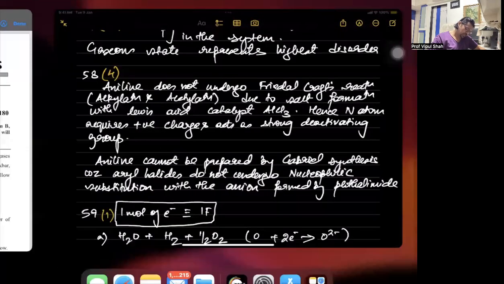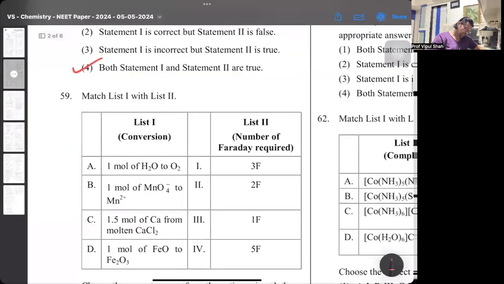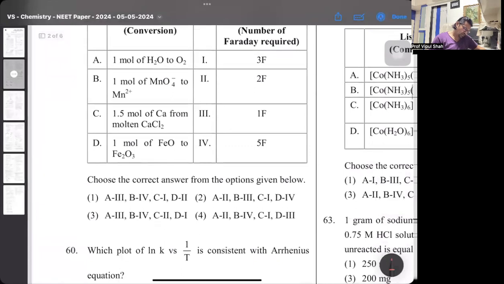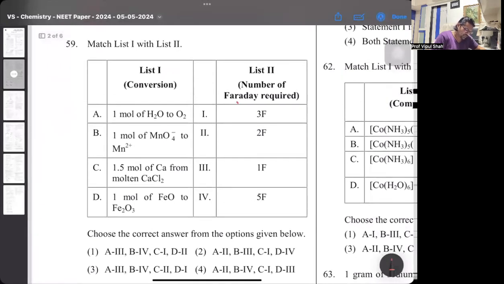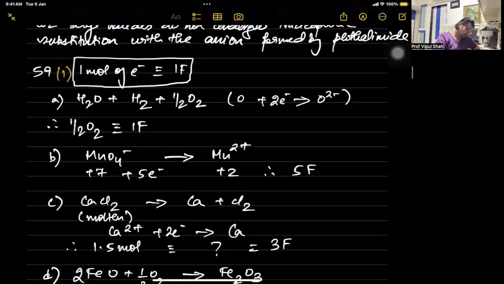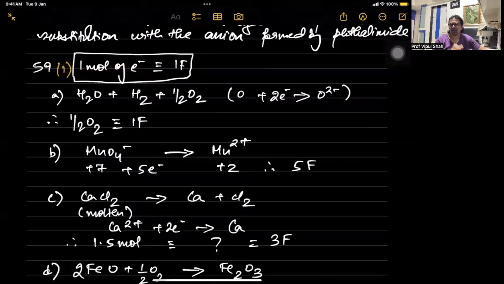Then the next one comes, the 59th one. They're asking over here, the number of Faraday required. Now, one simple trick with respect to Faraday: 1 mole of electron corresponds to 1 Faraday. Look at this, I have solved this part. 1 mole of electron is 1 Faraday. So if you have 1 mole of water, it will give half oxygen. One oxygen atom gains 2 electrons to form an oxide ion. So for one oxygen atom, is this clear?